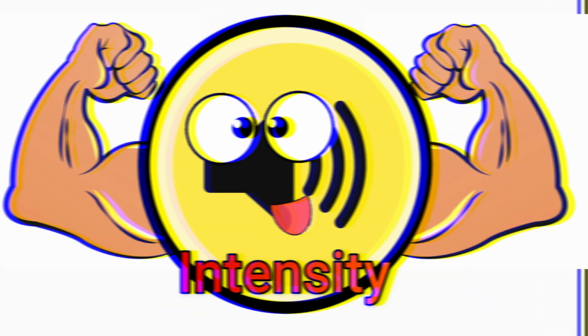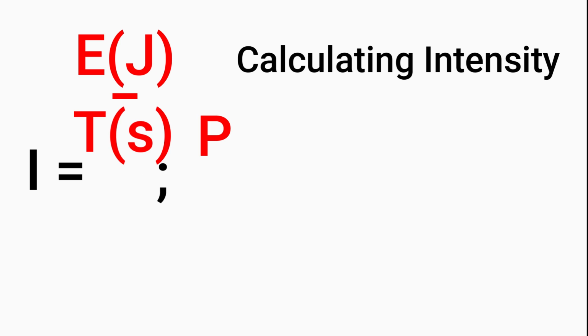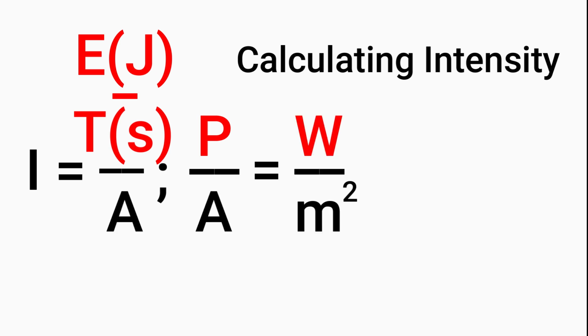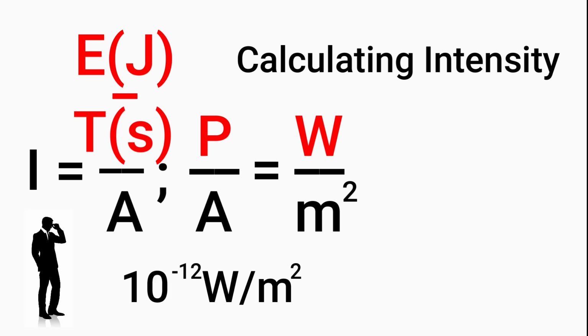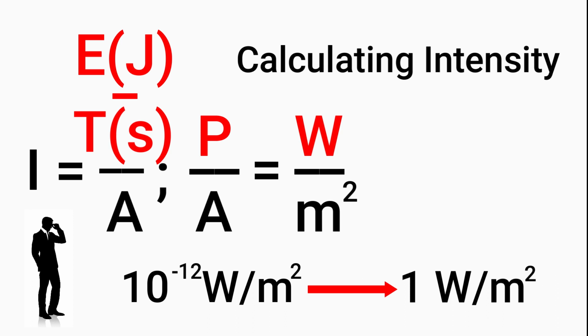Volume, on the other hand, is the measurement of the intensity of sound, which is the amount of energy per time across a unit area away from the energy flow, measured in watts per meter squared. An average human can hear sounds ranging from 10 to the power of negative 12 watts per meter squared to 1 watt per meter squared.